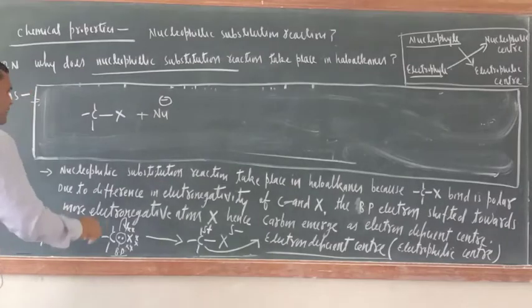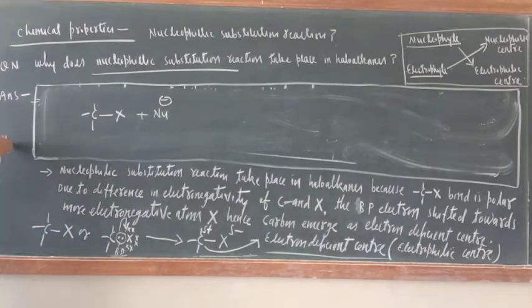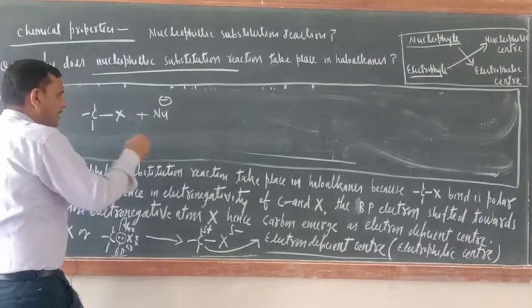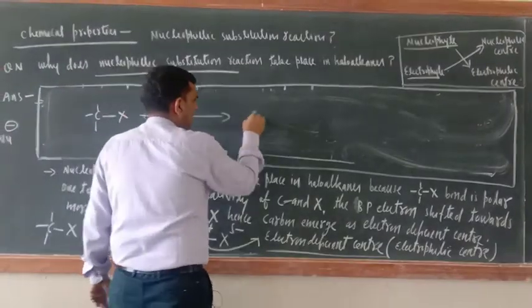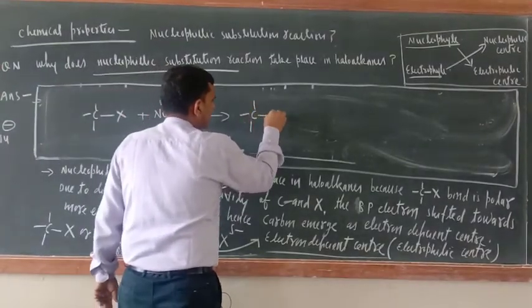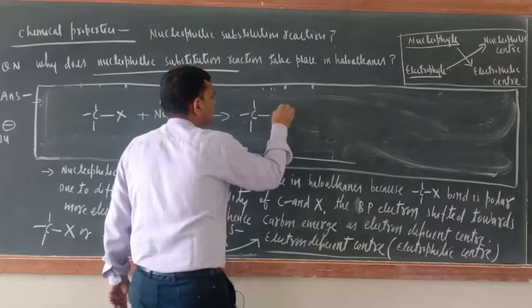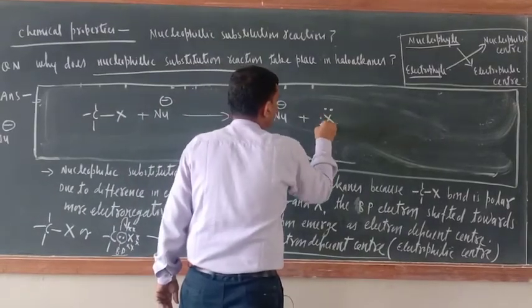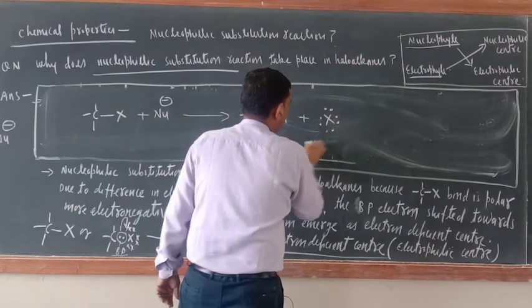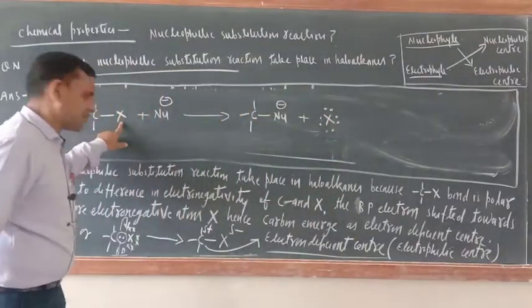Nucleophile is denoted by Nu negative. This negative sign indicates the presence of lone pair of electron. Now this X, now see the reaction. Reaction would be like that: C here, Nu, and plus X negative. And now just see, halogen has been replaced or not?